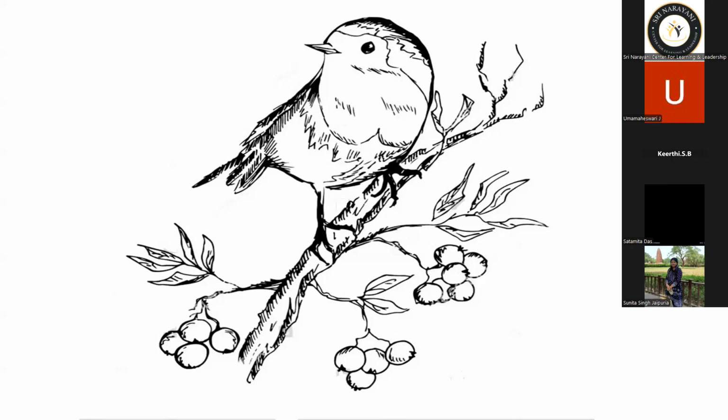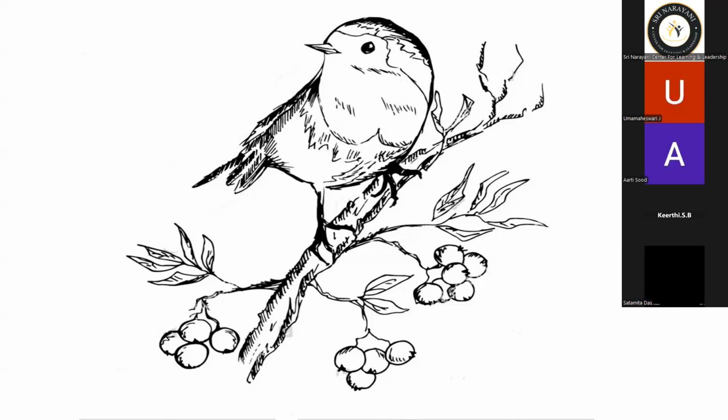Bird coming in search of food, ma'am, on a tree. Yeah, simple picture. It's a bird sitting on a tree which came in search of food, ma'am. Anything else that is coming? Whatever you feel, you can say, because it's just a picture.